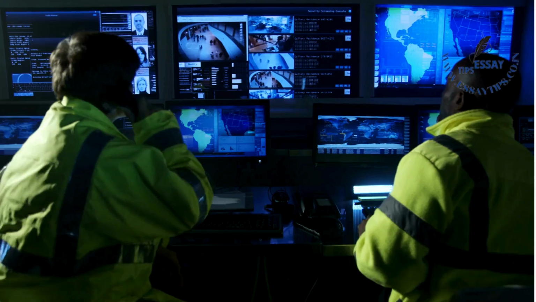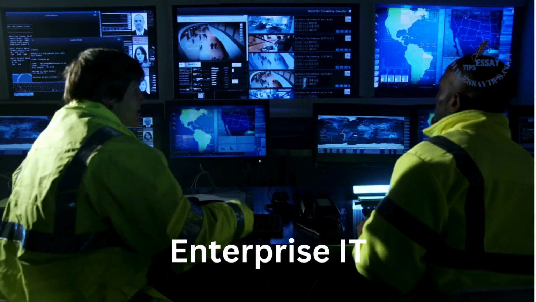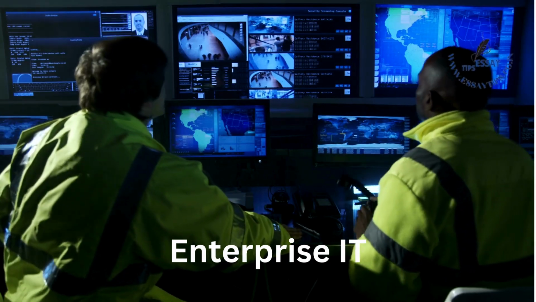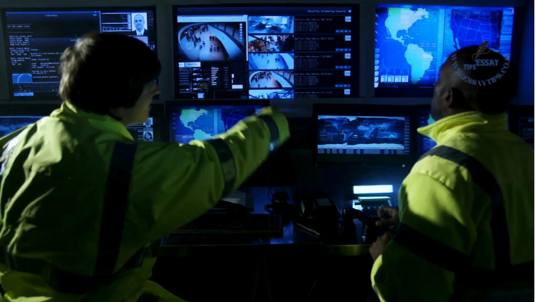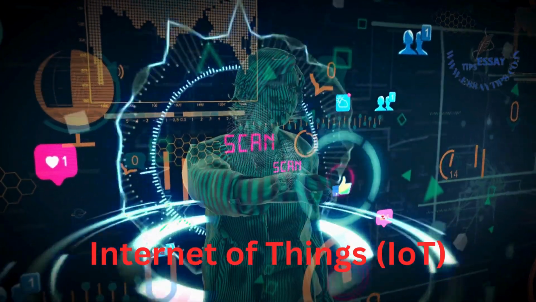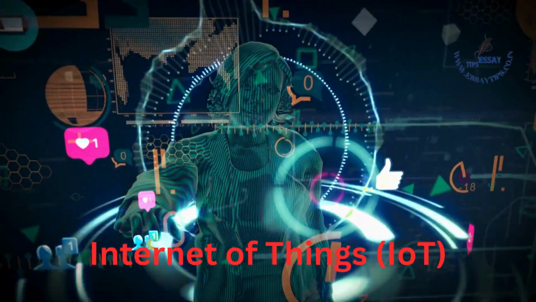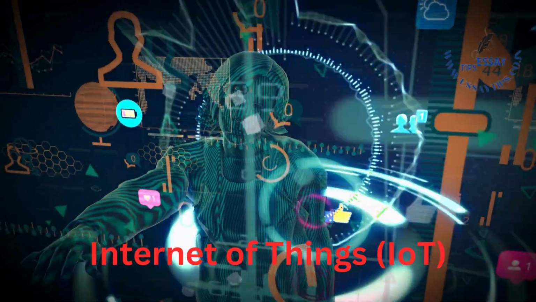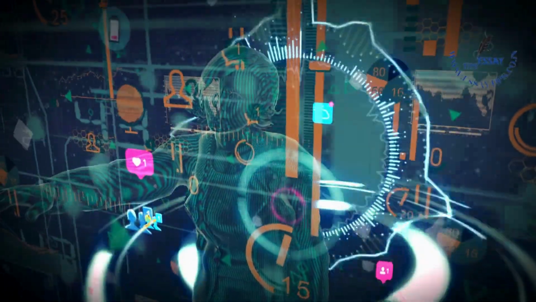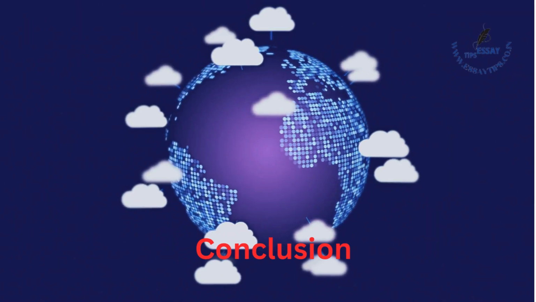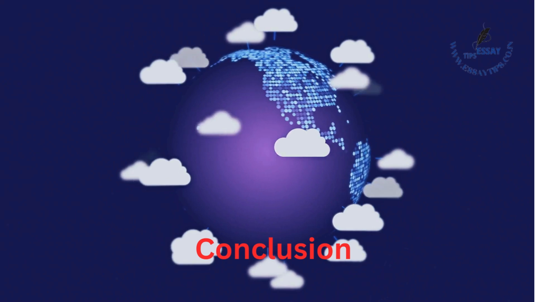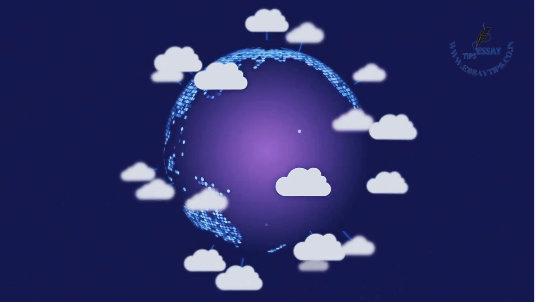Enterprise IT. Companies can migrate their enterprise applications to AWS, benefiting from the cloud's scalability, security, and cost savings. Internet of Things. IoT. AWS IoT services enable the connection and management of devices, allowing for real-time data collection and analysis. Conclusion. Amazon Web Services has revolutionized the way businesses deploy and manage their IT infrastructure.